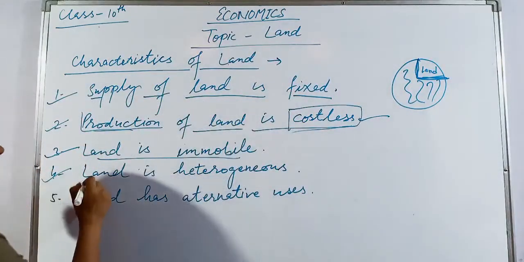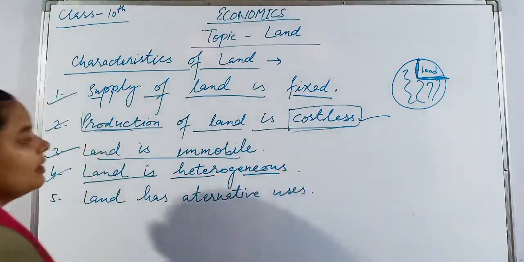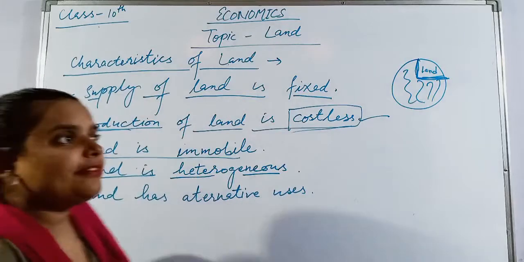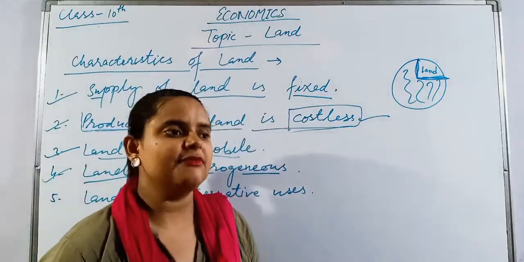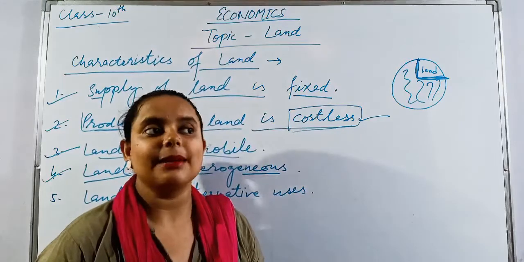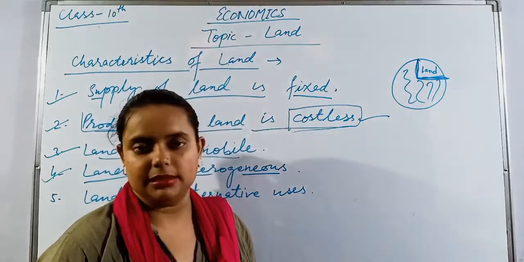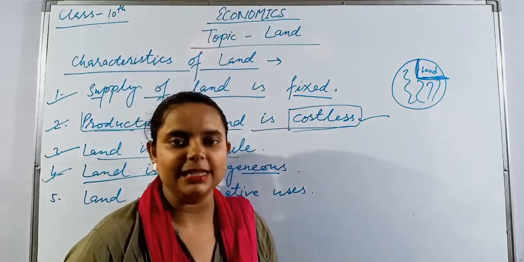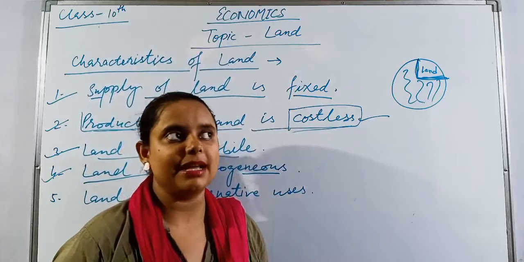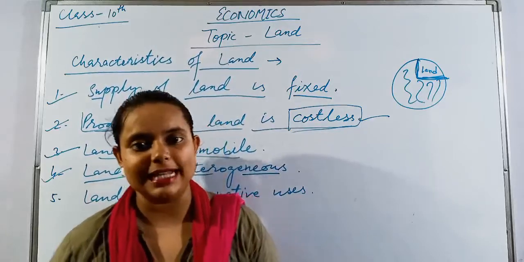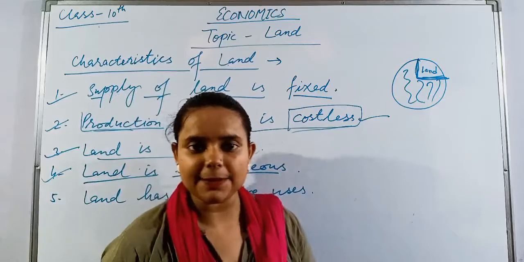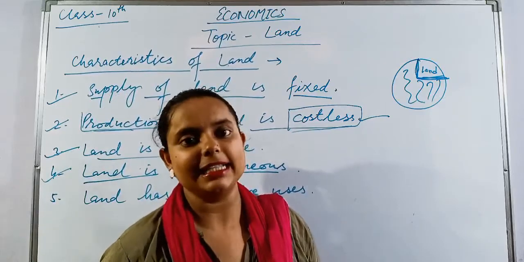Fourth, land is heterogeneous. Means there are various varieties of land. The land of some areas is fertile. Some have alluvial soil, some have littoral soil, some have sandy soil, some have different types of soils we are getting in the land portion.